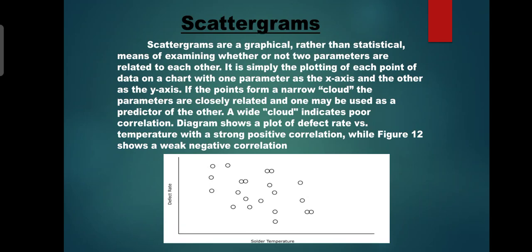In a narrow cloud, the parameters are closely related, and one may be used as a predictor of the other. A wide cloud indicates poor correlation. The diagram shows a plot of defect rate versus temperature with a strong positive correlation, while another shows a weak negative correlation.